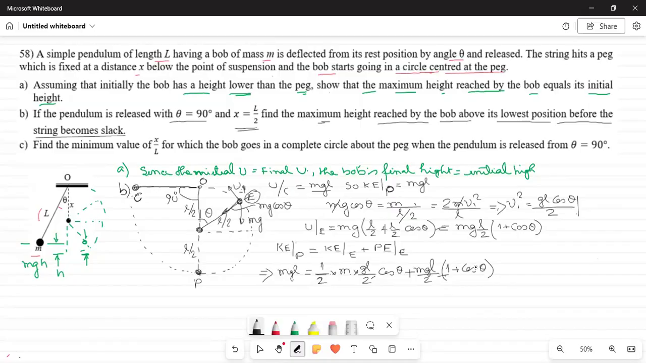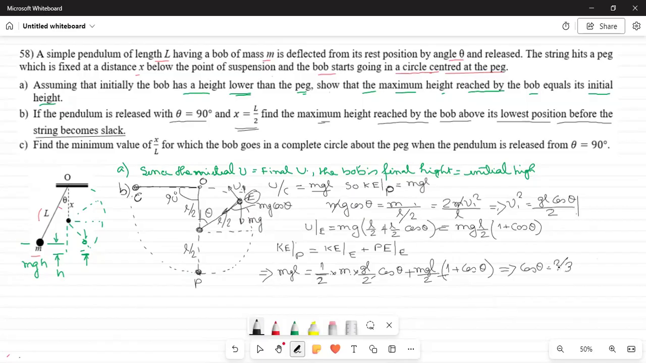Now, here we have only cos theta and mgL, all the mgLs get cancelled. So I will not really waste time on this calculation. If you calculate, you will find that cos theta is equal to 2 by 3. From here, we get cos theta is equal to 2 by 3.